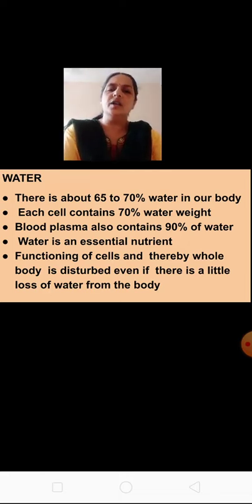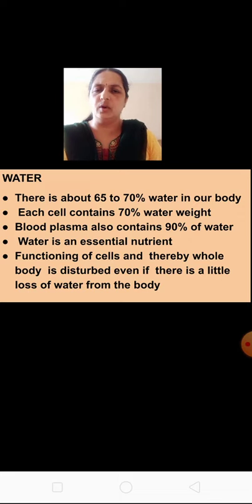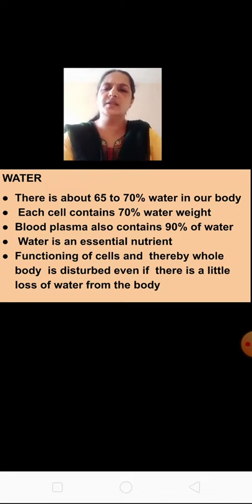So the functioning of cells and the whole body is disturbed when there is loss of body water. So water is very essential because blood plasma is 90% water. Like other components, water is also necessary for the body.